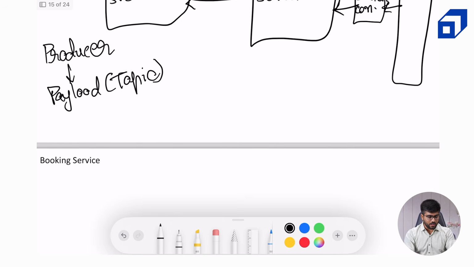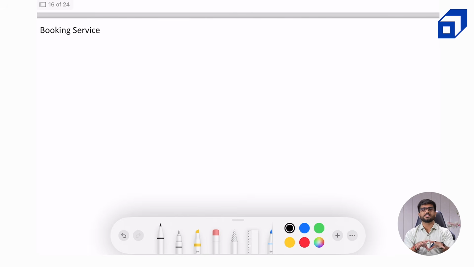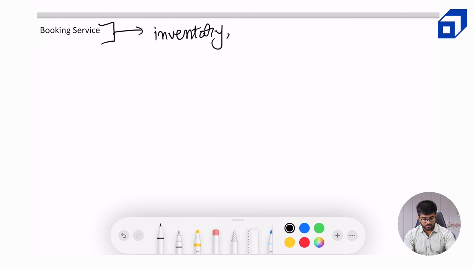Now, here comes a very important part, which is the booking service. This is the meat, the flesh of the entire system: how a user is able to create a booking and complete it. So we need to keep the booking tables in mind, like what different tables it needs to access. In order to complete a booking, what do we need? We need the inventory table to check whether the rooms are available or not, right? Then we also need the bookings table in order to create the booking.